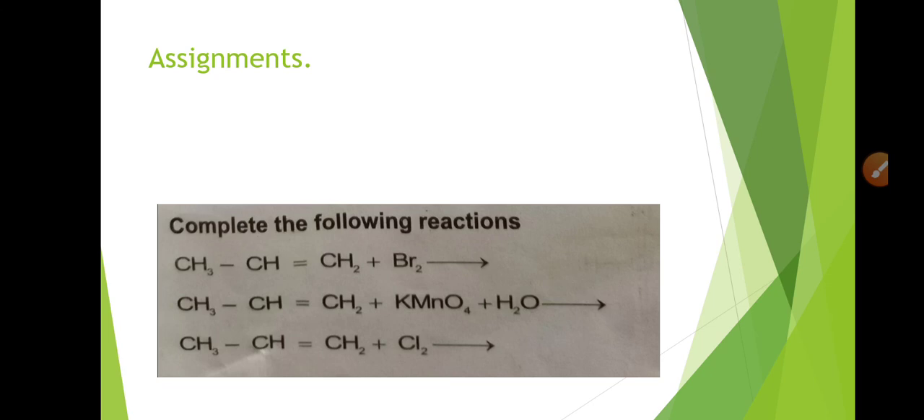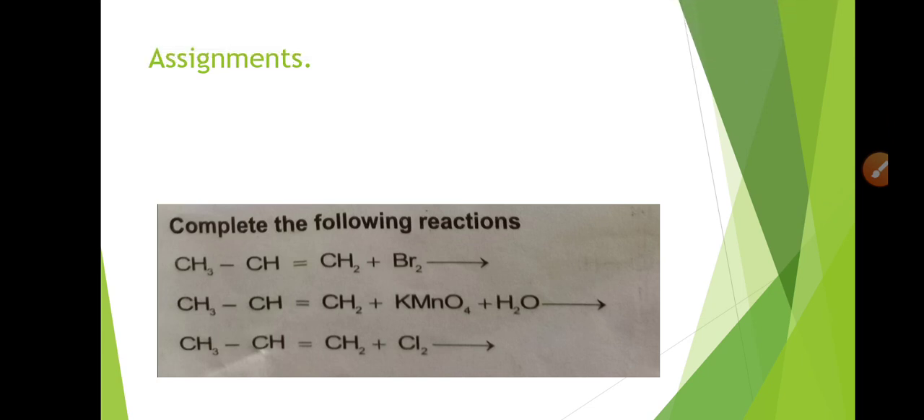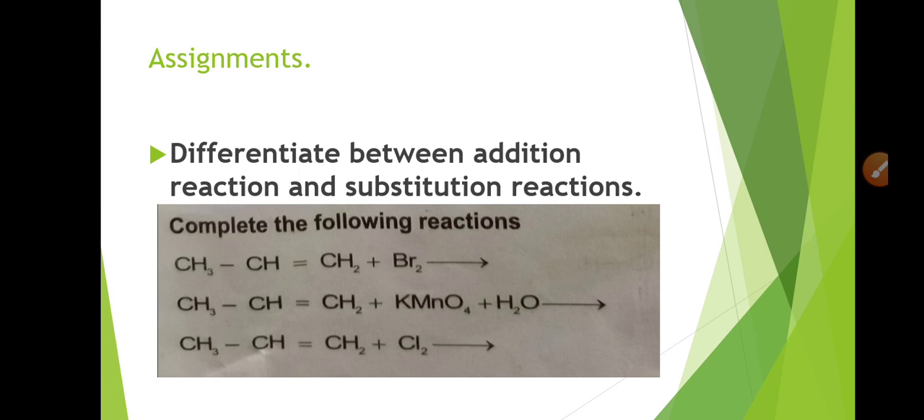Students, I hope that you have understood your topic. Here is your assignment. Your question number 1 is: differentiate between addition reactions and substitution reactions. Students, we have completed our topics about alkanes and alkenes. Alkanes are saturated hydrocarbons, with all carbon to carbon single bonds, while alkenes are unsaturated hydrocarbons with a carbon to carbon double bond. So now you can easily differentiate between the addition reactions and substitution reactions of alkanes and alkenes.